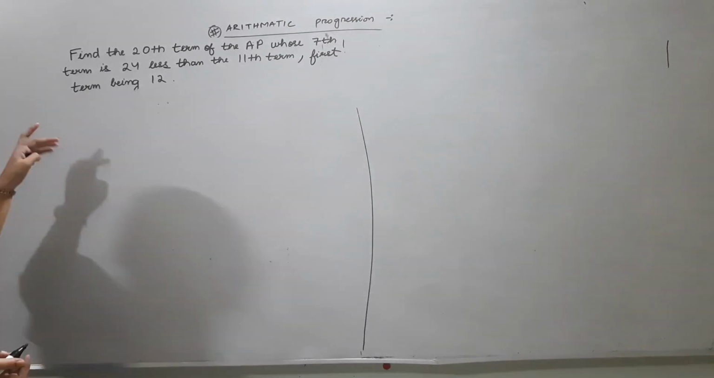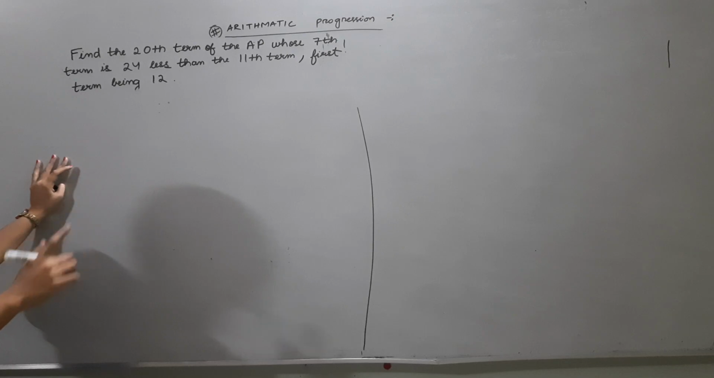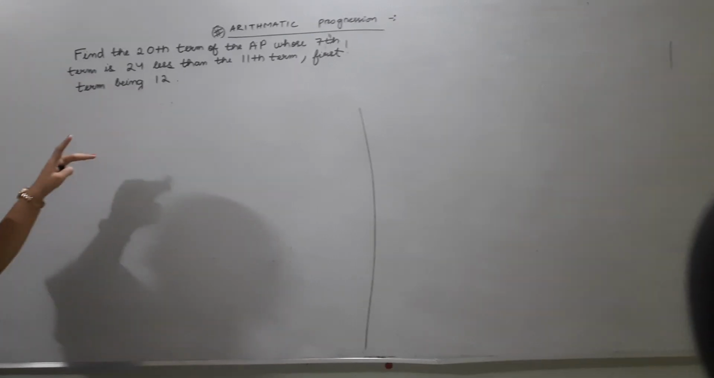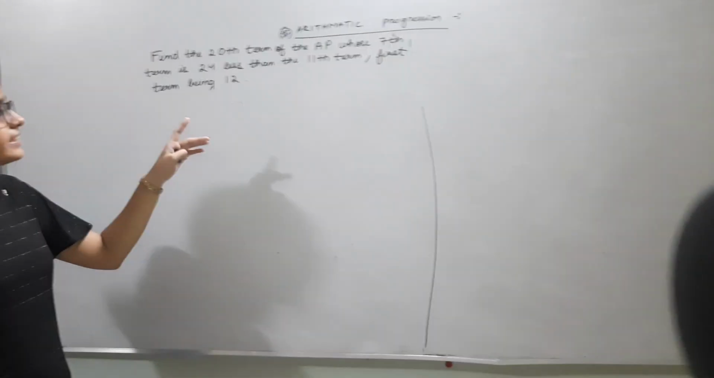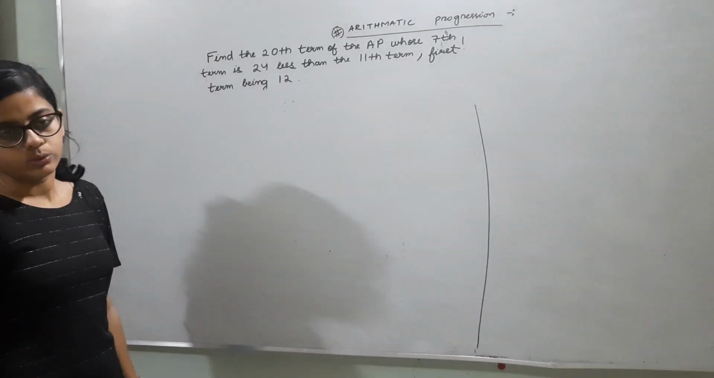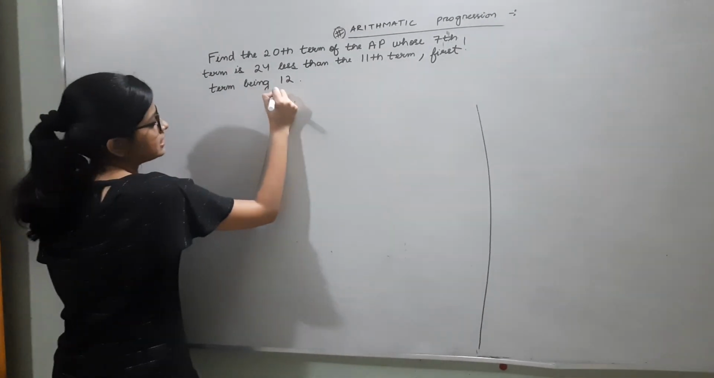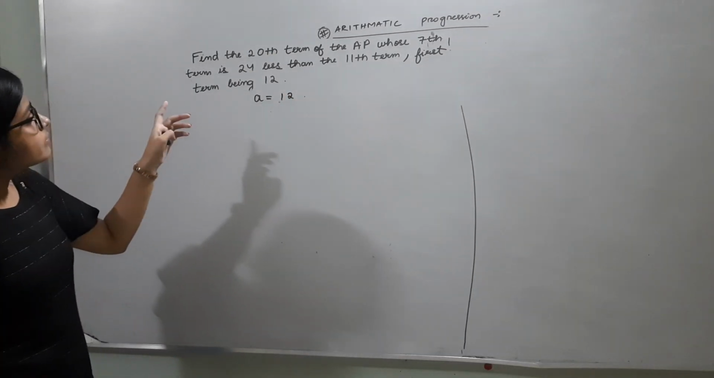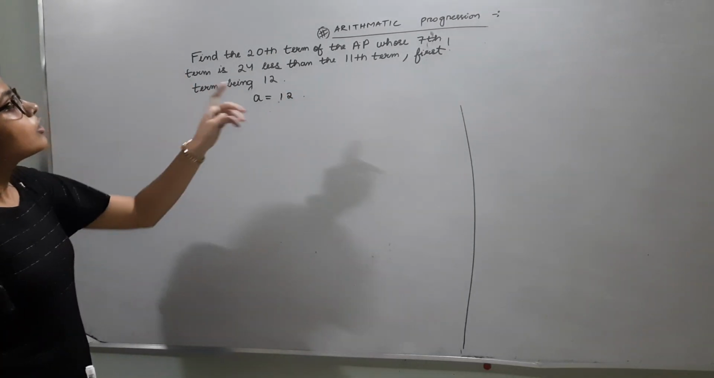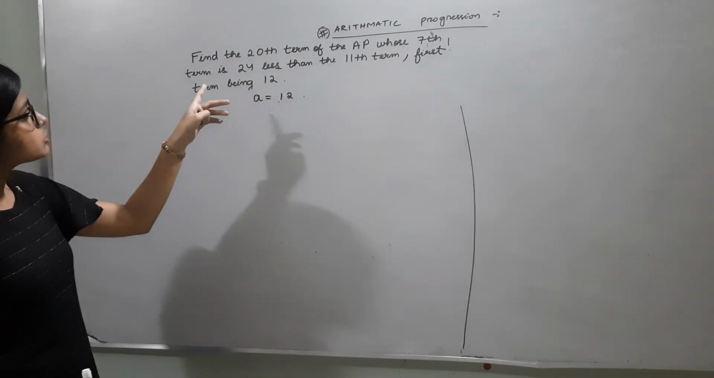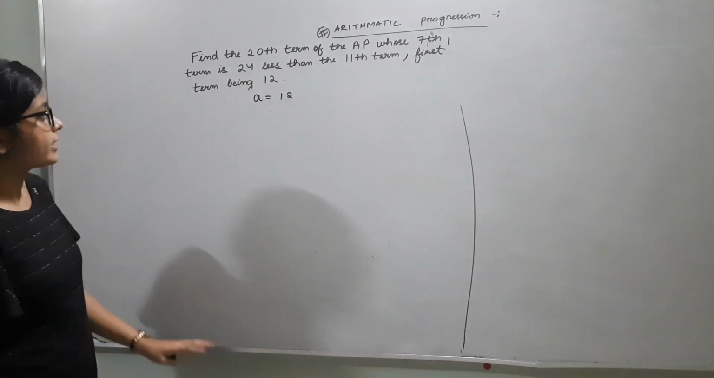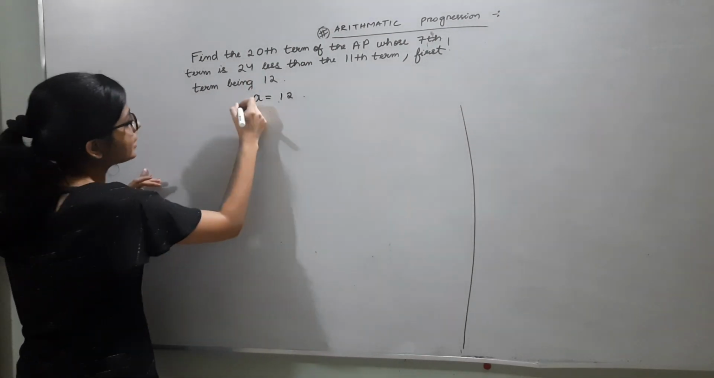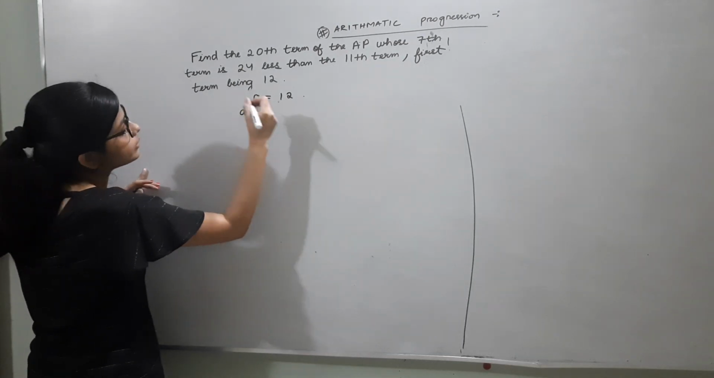So the next type of question is, find the 20th term of the AP whose 7th term is 24 less than the 11th term, first term being 12. What is given to us is that the first term of the AP is 12. We need to find the 20th term, the AP whose 7th term is 24 less than the 11th term. Okay. So first of all, let me find the 7th term and the 11th term.